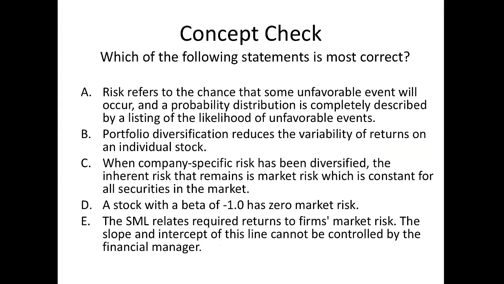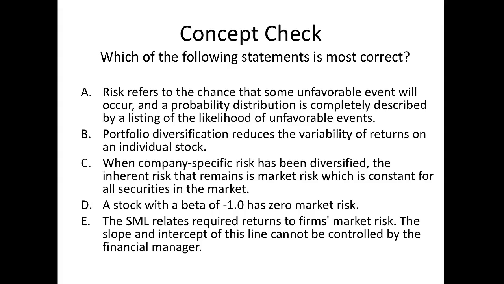Which of the following statements is most correct? Well, several of these sound almost right.